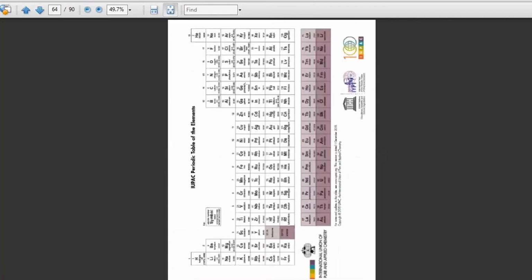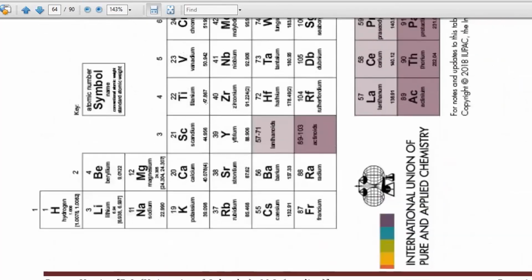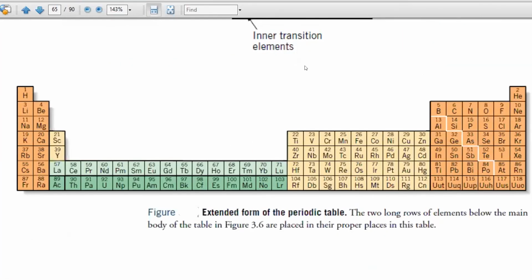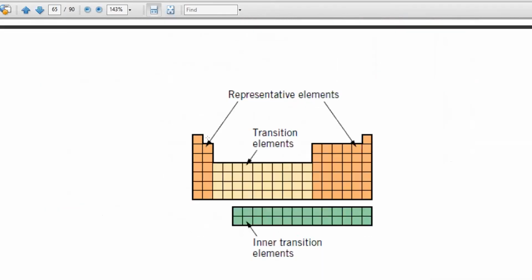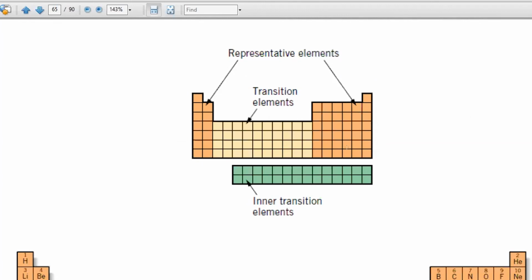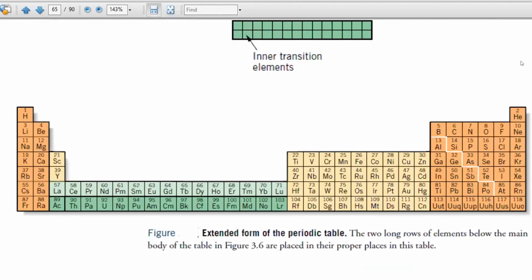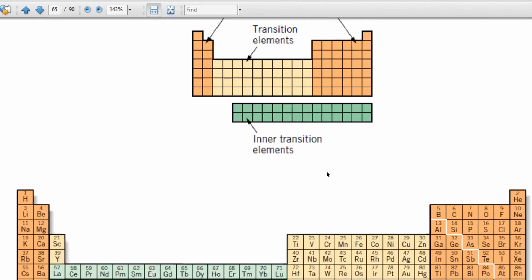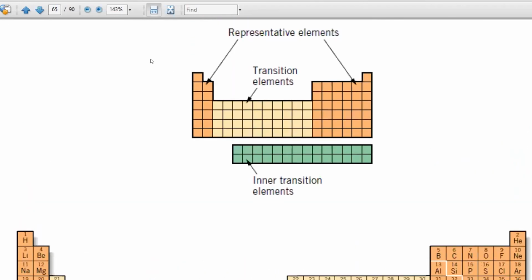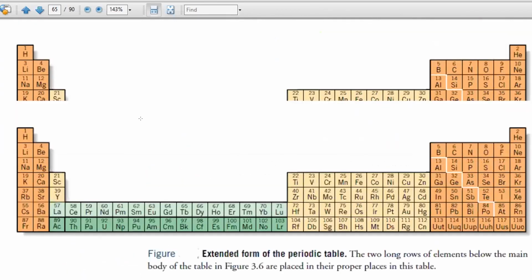On the board I will explain from A to Z how this is constructed, how we place these elements, how to label or number the groups, how to number the periods, and the different group numbering methods. I have left page 63 to write all the important information regarding that. This is the latest periodic table published by IUPAC. Actually, what is called the longer version is this. In most books you see a table like this, where these two rows are removed and placed below, because otherwise the table takes up more space and is difficult to represent. That is why you see the table like this. All these things are discussed in the next lesson.